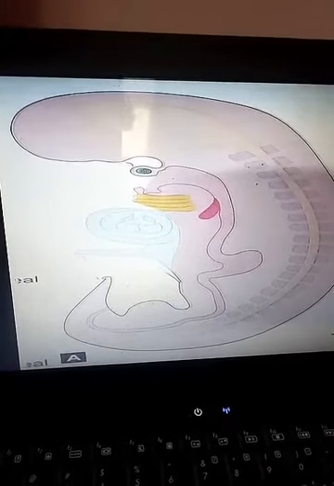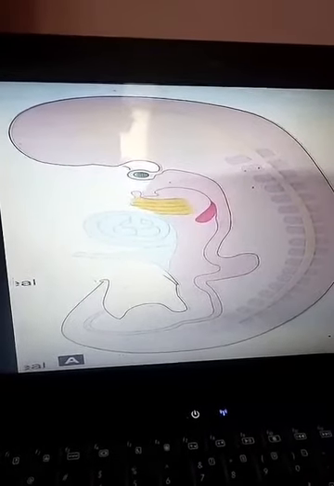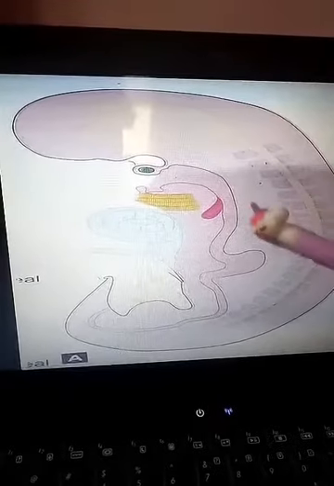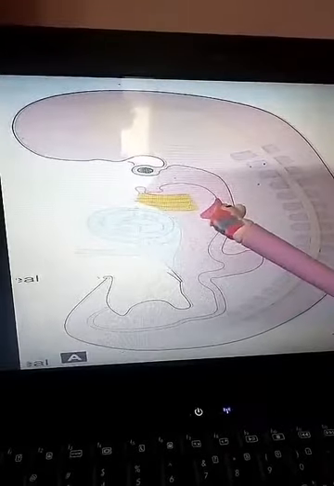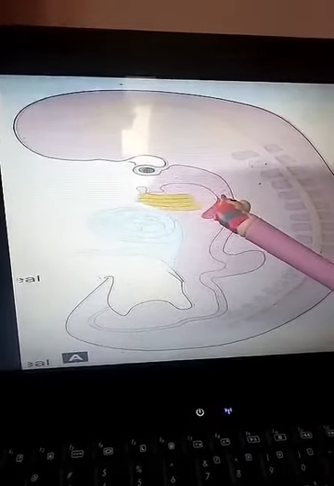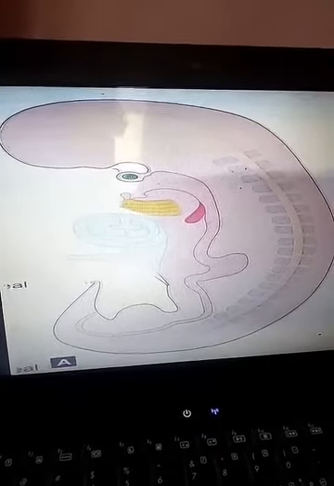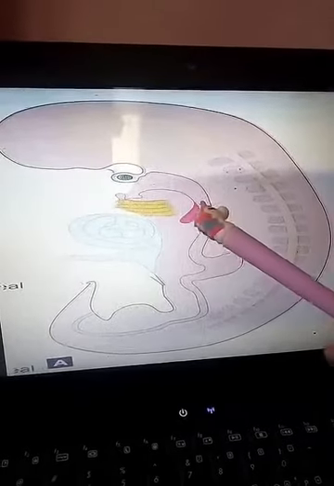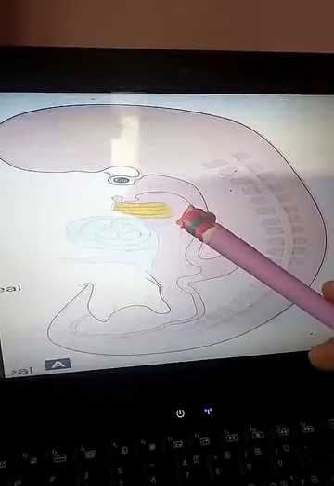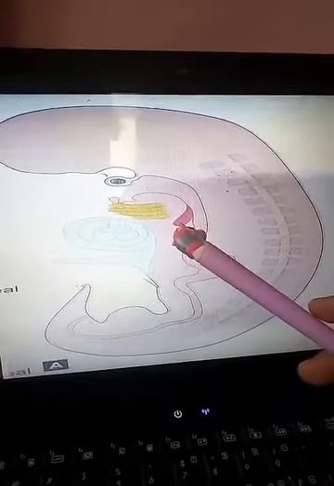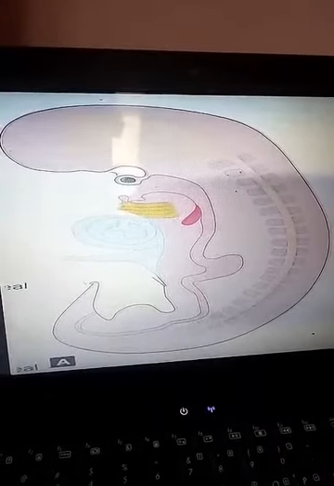Now here we will see first of all the primordia of the respiratory system. It means how the respiratory system develops. The respiratory system arises as a diverticulum from the cranial most part of the pharynx. As you know, the primitive gut is endodermal in origin. So its epithelium is also endodermal in origin. So we can say the respiratory system is endodermal in origin.